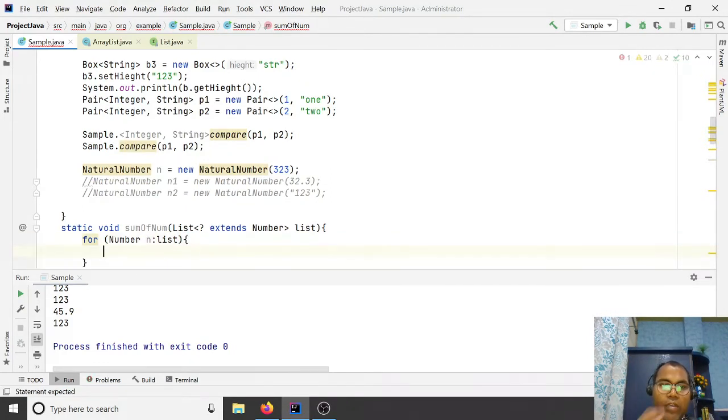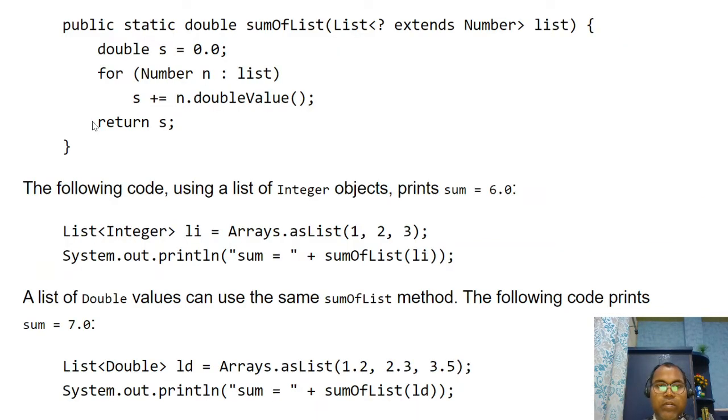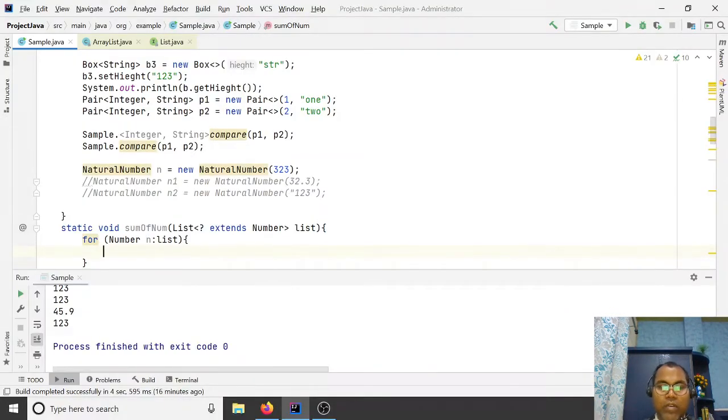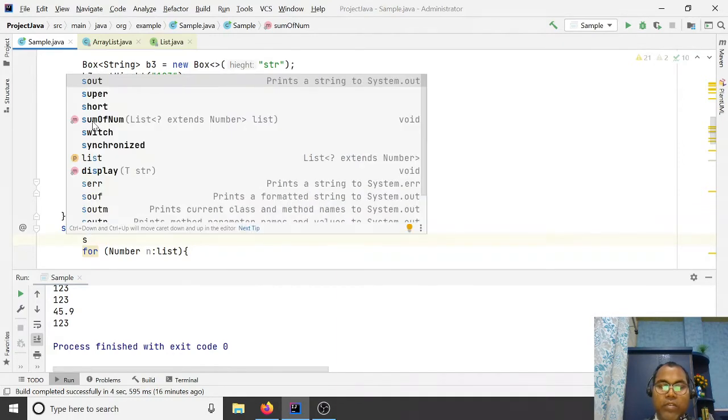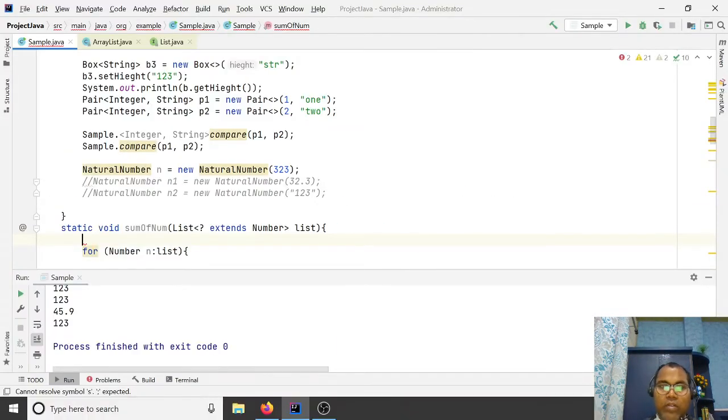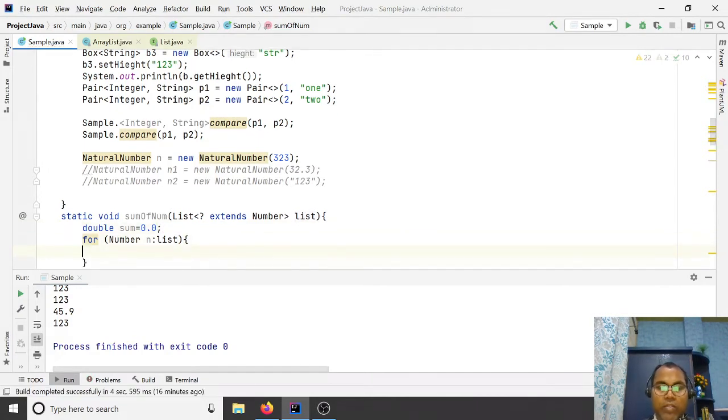Here we take a variable sum, double sum equal to 0.0, and then sum equal to sum plus number dot double value.